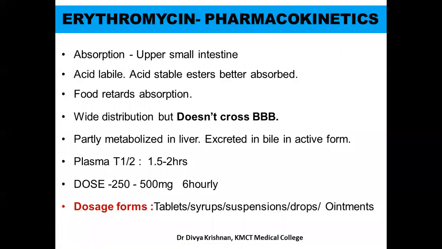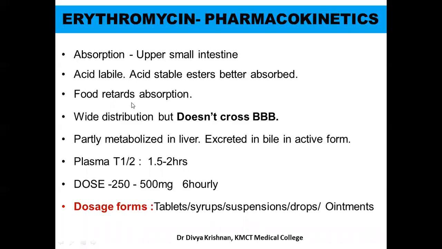Now we'll look at the pharmacokinetics of erythromycin. So erythromycin is absorbed from the upper small intestine. One problem with it is that it is acid labile. So whenever you're giving it, it gets destroyed in the gastric acid. So there are dosage forms which are having acid stable esters, because these will get better absorbed. Now, food retards the absorption. So you have to always keep a time gap between the food and the drug whenever it is prescribed in a patient, because food retards its absorption.